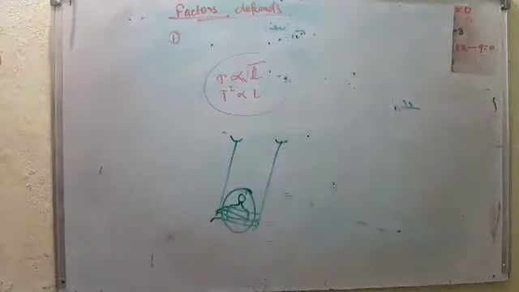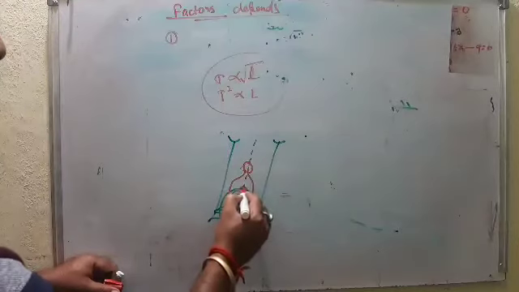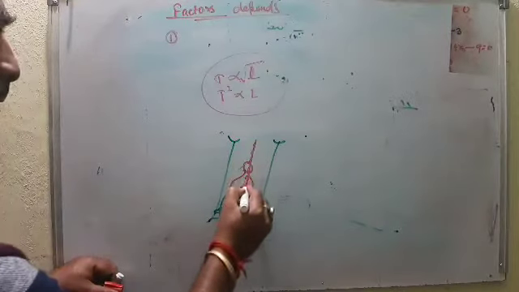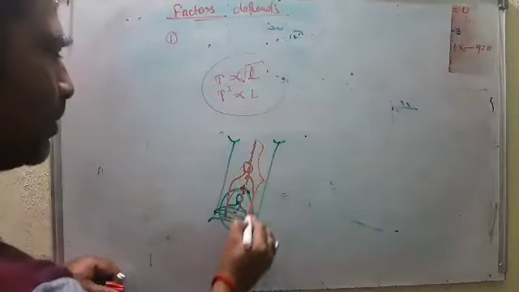Now this person stands up. What happens? The center of gravity also rises. Earlier it was here because he was sitting. Now he stands up, so the center of gravity rises and comes here. So what is the length of the string now? Earlier it was up to this much, now it is up to this much. So the length decreases on standing, and the length increases on sitting.